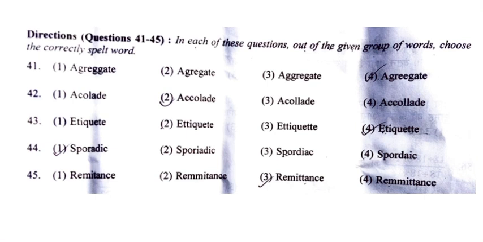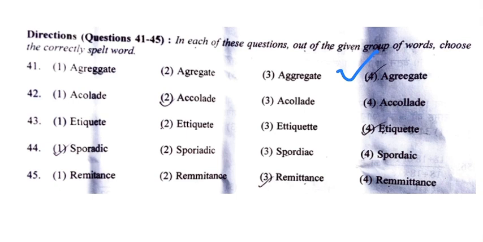aggregate. We have to tell the correct spelling of aggregate. So the correct spelling of aggregate is the third option, which is AGGREGATE. This is the correct spelling. Therefore, third option will be the correct answer.